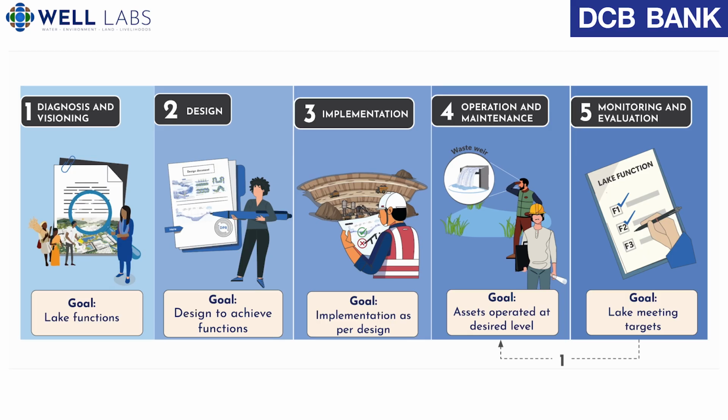If the functions remain unmet, we first trace the process back to ensure that the asset is being operated and maintained properly. If that's in order, we then check if the asset is designed correctly. If we find that that's also in place, then we need to assess whether the asset was implemented properly.